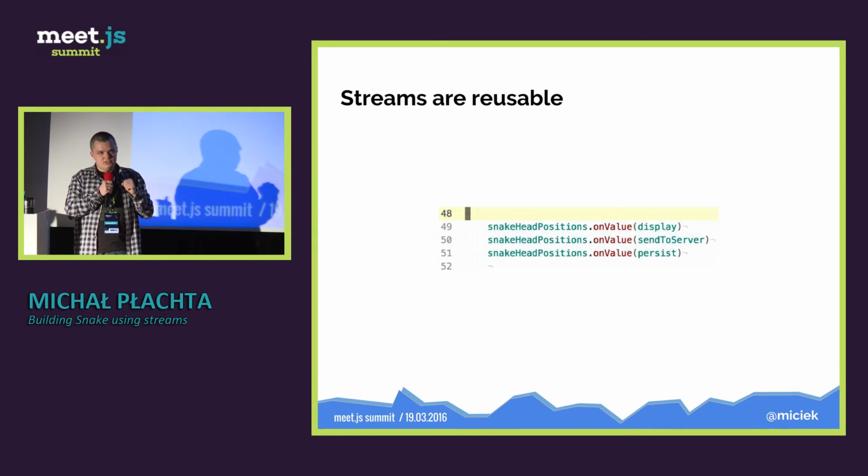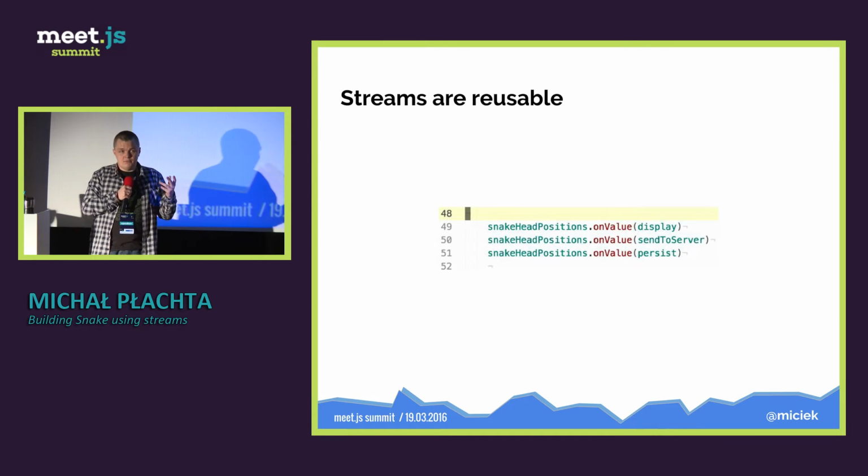Okay. So two features about streams I'd like to highlight right now. The first one is that they are reusable. What we can do with the snake head position stream, besides displaying it, is also send it to the server or persist it, and exactly the same stream will be used. If a value appears on the snake head position stream, it will be piped into those three functions that we provided on value.